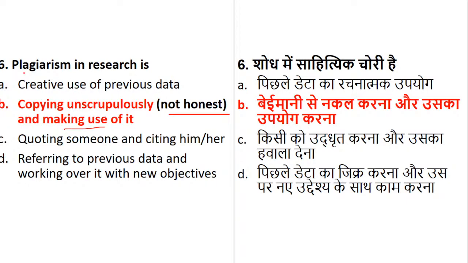Now see, when we say that the content is plagiarized, as a researcher, as a part of research ethics, you can refer to the research papers written by other researchers, but at the same time you are supposed to give credit to the researcher. Now if you are copying the content, which is completely not honest, and making use of it without giving credit to the person, that type of content is called plagiarized.